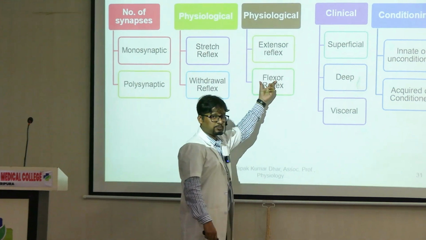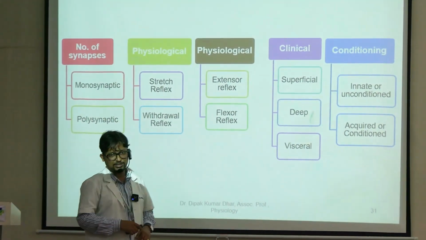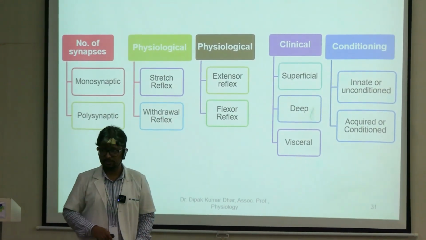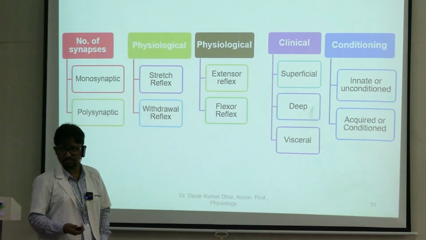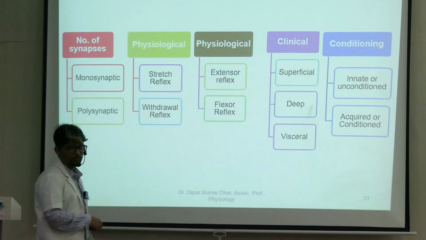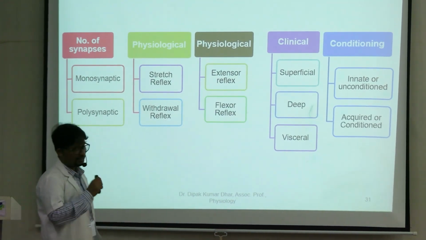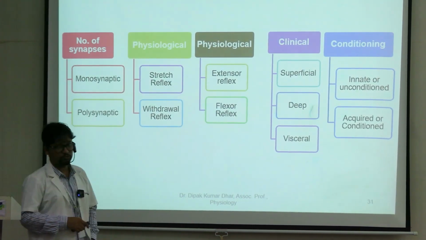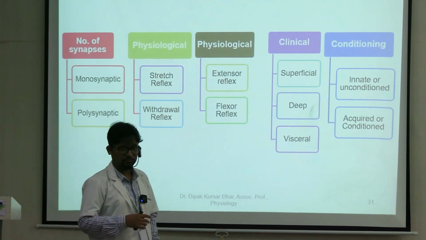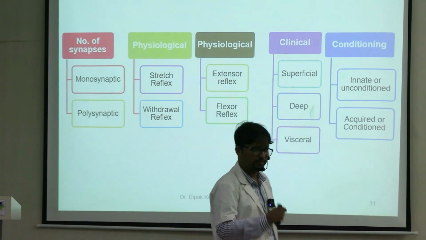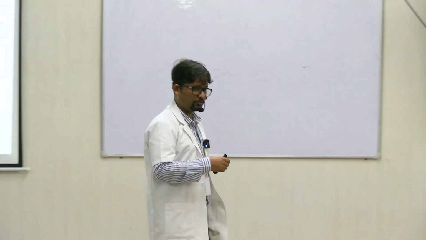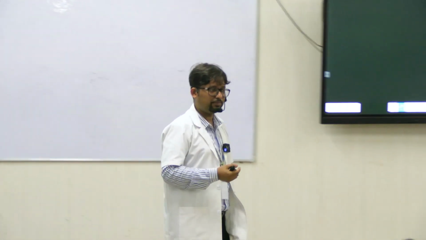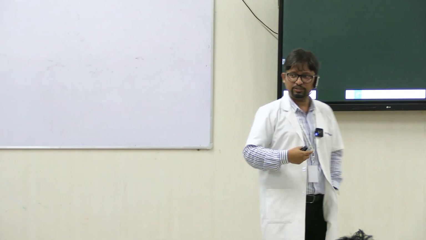Depending on what is the response, we again have extensor reflex and a flexor reflex. All stretch reflexes are actually extensor reflexes in nature, and withdrawal ones are flexor reflexes. Clinically, we also classify them as superficial reflex if the structures where the receptor is superficial. जैसे skin में अगर कोई stimulus आप दे रहे, so an example is the plantar reflex, abdominal reflex.